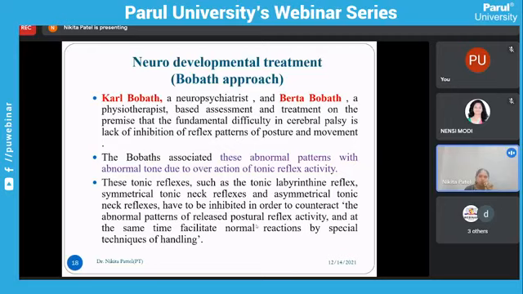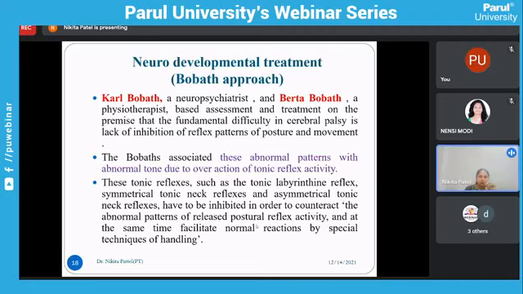So if Bobath is telling like that, if abnormal tone is there, ultimately you will never get the normal patterns. So you have to reduce, or normalize, the tone, and if you normalize the tone, ultimately you can get the normal pattern.